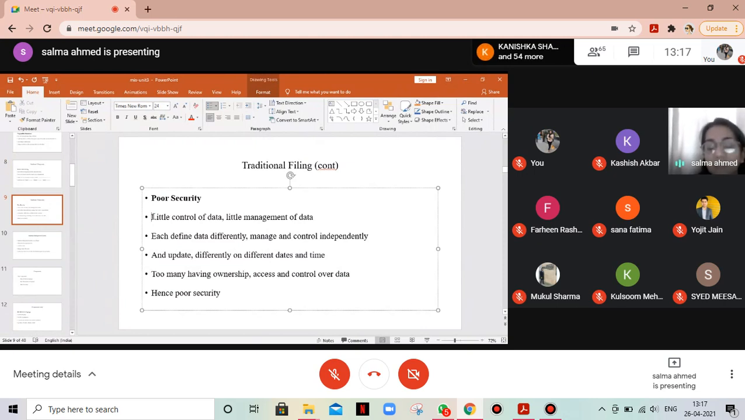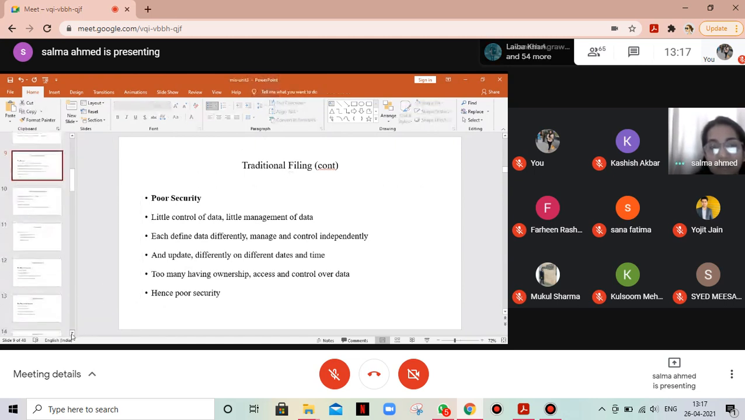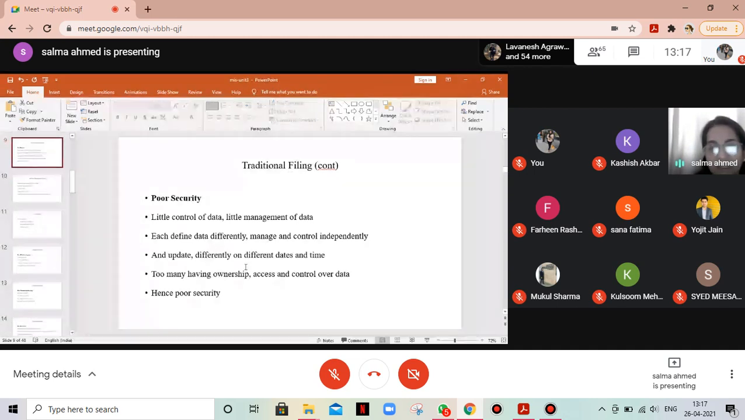There are too many people authorized to update the data, to bring about change in data, and therefore there is poor security and integrity. So little control of data, little management of data. Each defines data differently. They manage and control it independently and update differently on different dates and times. Too many people having ownership, access, and control over data. Hence, poor security over data. Anybody can change. Anybody can tamper the data concerned.